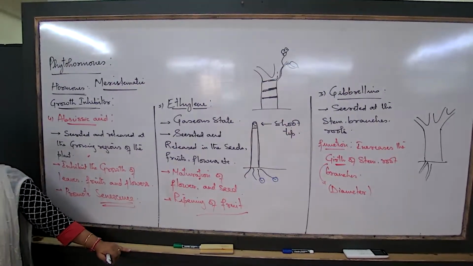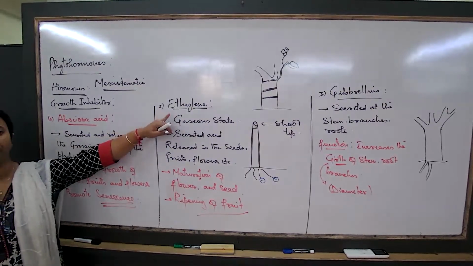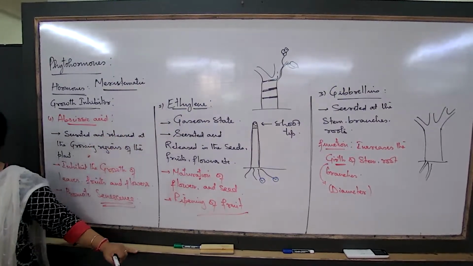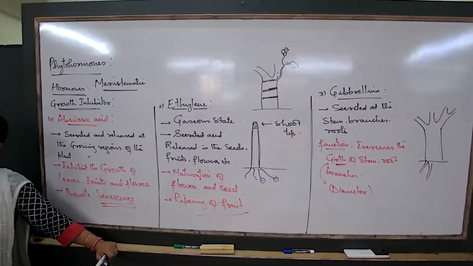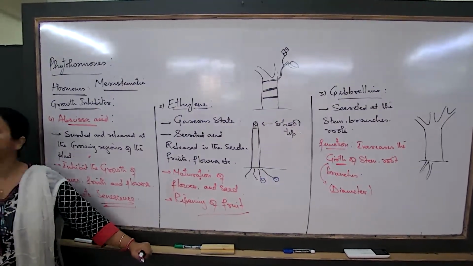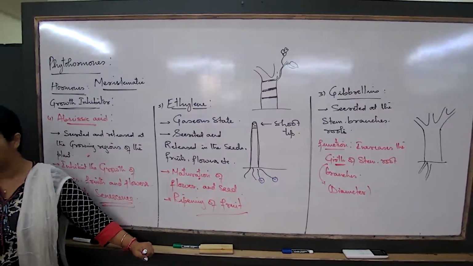But I also mentioned that this hormone can be synthesized artificially, and it is very much used nowadays in the process of artificial ripening of fruits. For example, now that I talk about mangoes, just now we have the mango season.